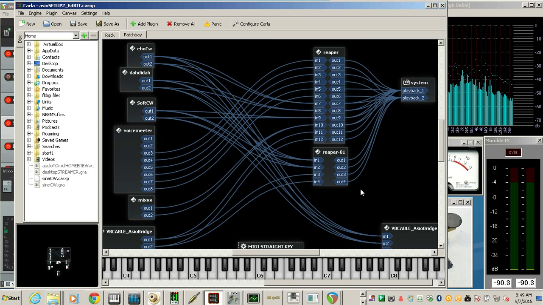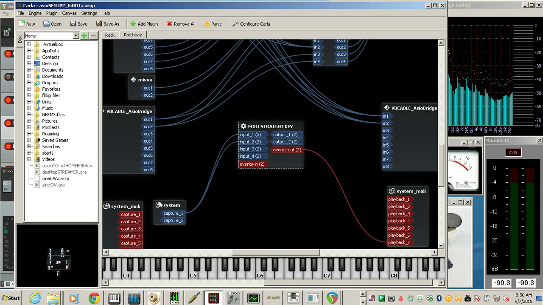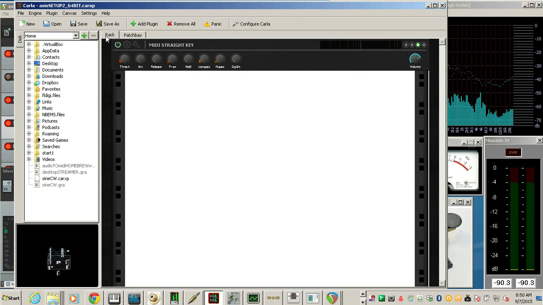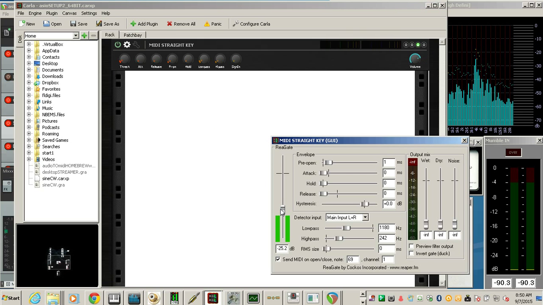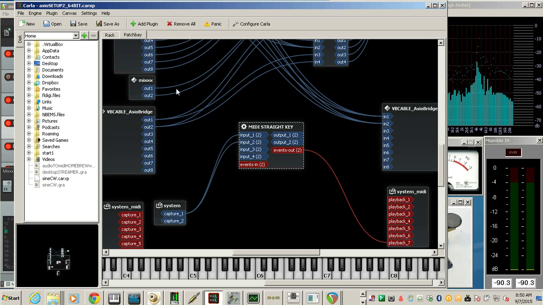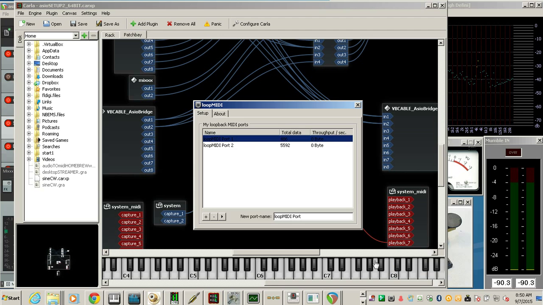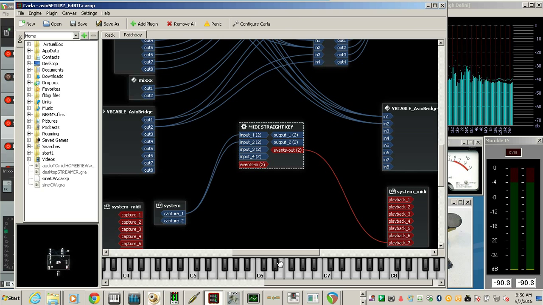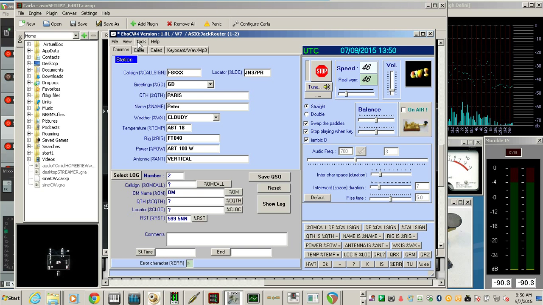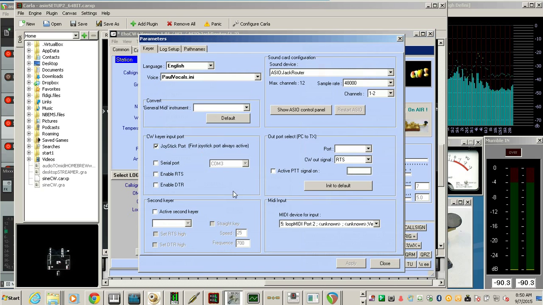Our MIDI straight key is using audio to MIDI from the mic jack from a 555 to here. Same setup as before with the other regenerators. We have a threshold, and we have it sending out any MIDI note, and we send this MIDI note out to a virtual loopback cable. We're using loopMIDI port 2, and that's where EhoCW is listening. And it's the only software CW app that has MIDI input.